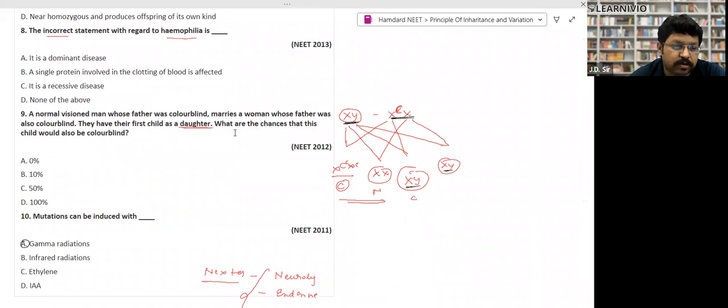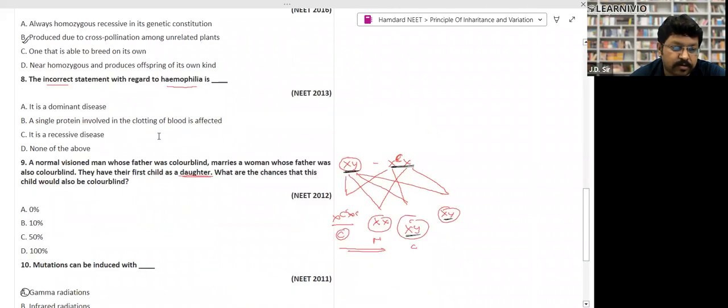But sir, in the hemophilia NCERT, it is written there is a cascade of proteins. Yes, a cascade of proteins, so there are a lot of proteins. Actually what happens in hemophilia is that formation of two proteins, factor 8 or factor 9, does not occur. These proteins are not formed. It may be either factor 8 or factor 9 that is not formed.